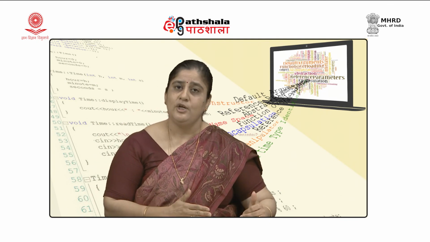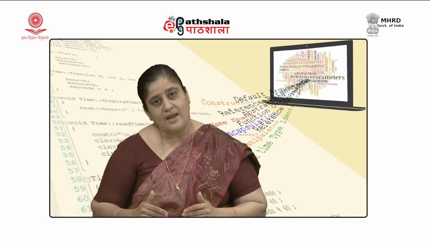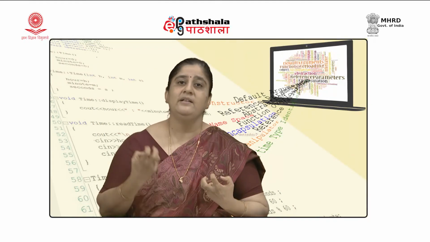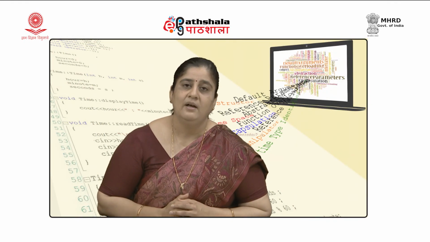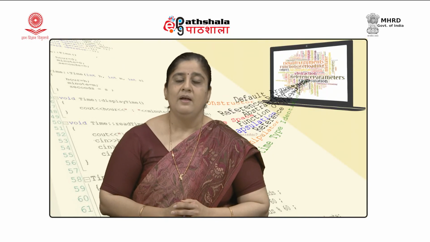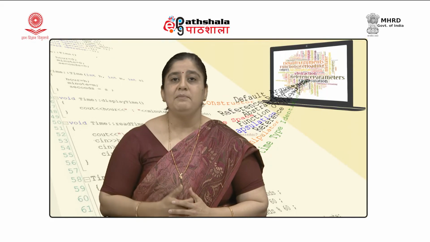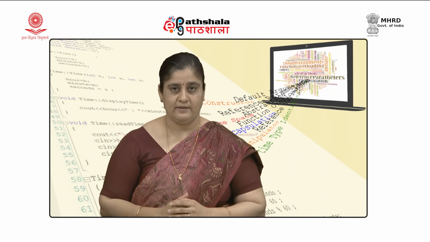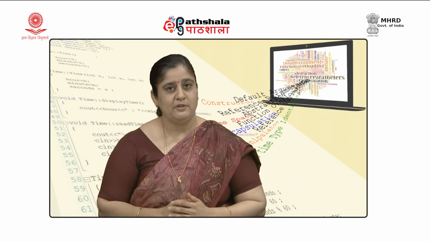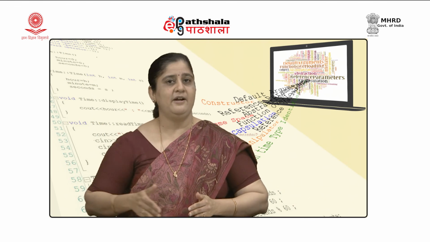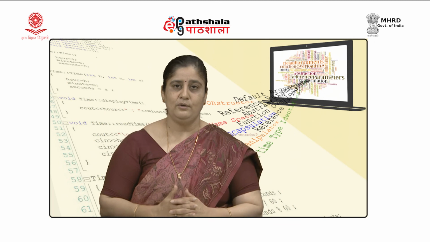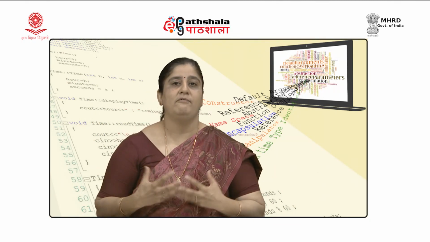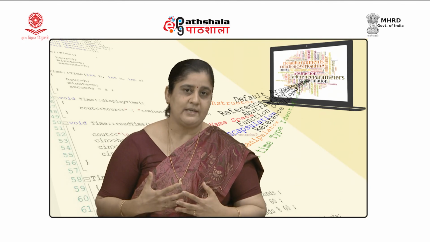In C, using structure, we could define a data type wherein we specify what kind of data can be held in the variable of structure data type, but what operations can be performed on that data, we do not have the freedom to define. In C++, with the help of extended definition of structure or a new construct called class, it is possible for us to define a more powerful data type.